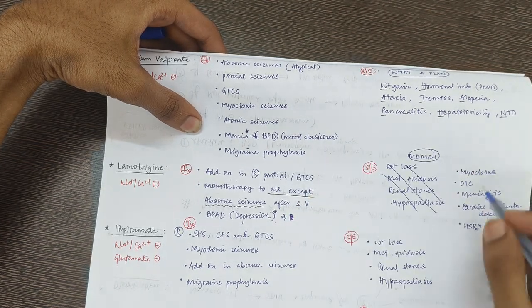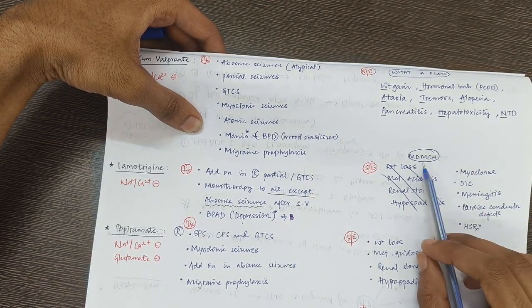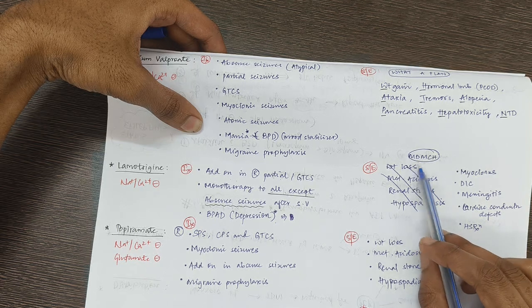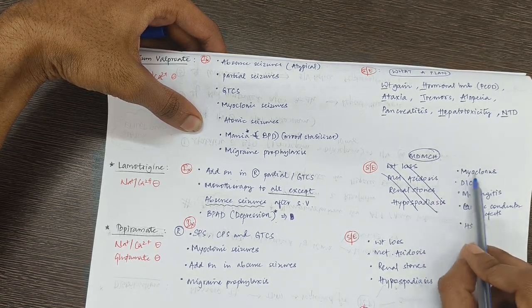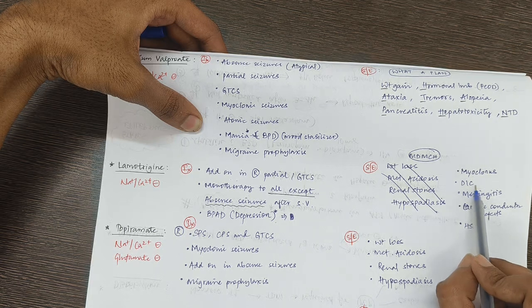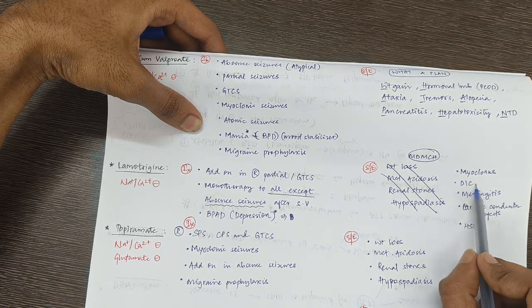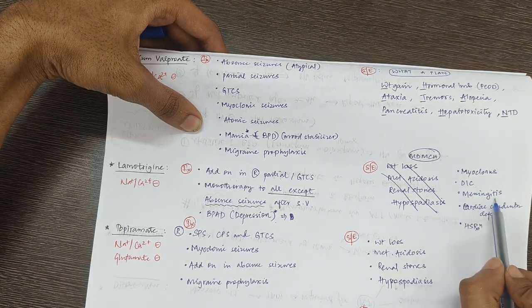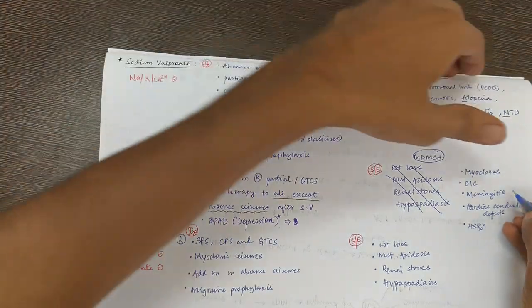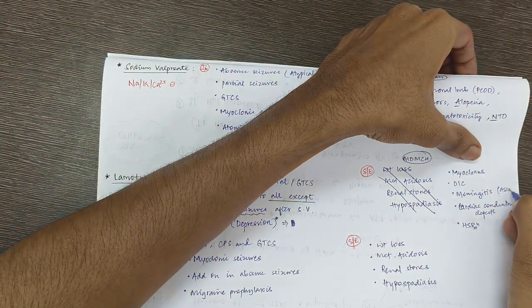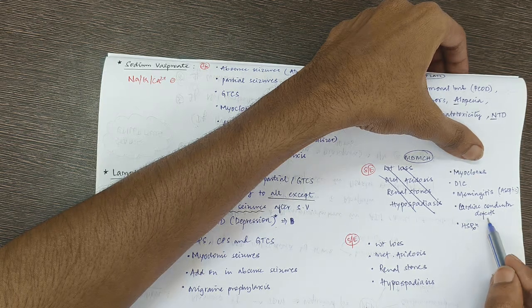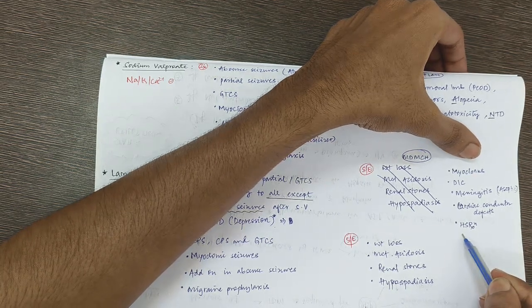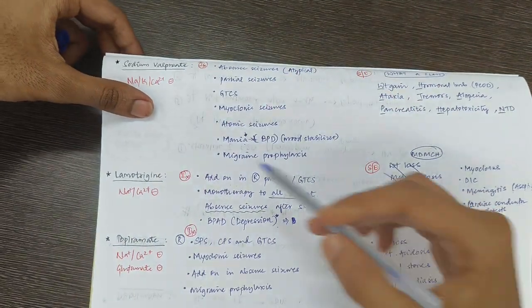Okay, so what are the side effects? Remember the mnemonic MD MCH. These are the super specialty branches or specialty branches. M for myoclonus, D for DIC, that is disseminated intravascular coagulation, M is for meningitis, which is aseptic, C for cardiac conduction defects and H for hypersensitivity reaction. These are the side effects of lamotrigine.